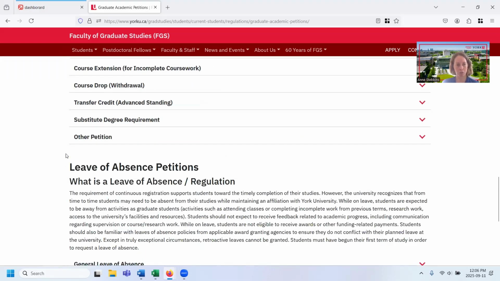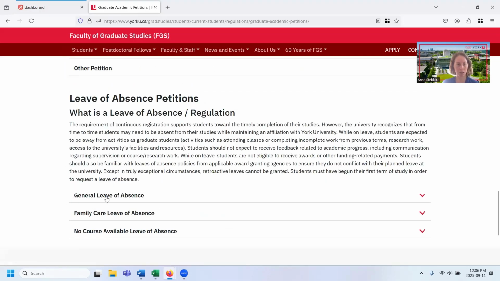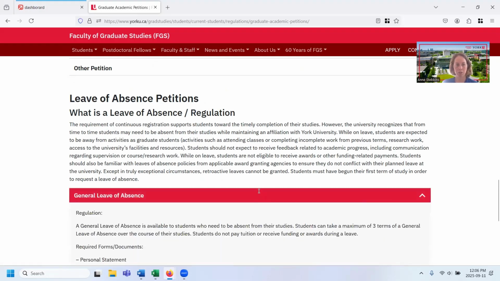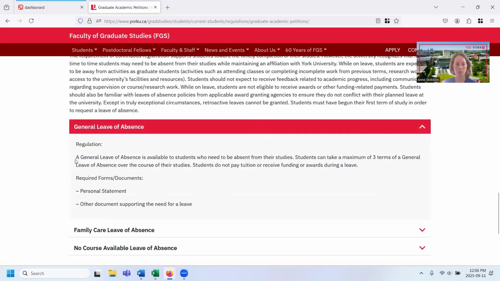I'm going to go down and show you the leave of absence petitions here and the general leave of absence, because that's the petition that I'm planning on submitting today. And if I click on this downward accordion here, it'll show the regulation for that petition, and it'll also show the required forms and documentation so that when you go to submit your petition, you have this stuff handy and ready.